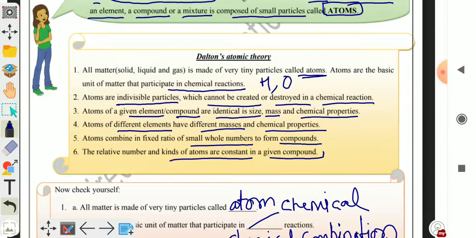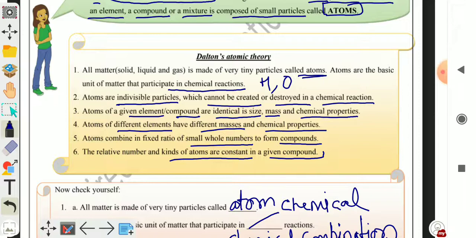Atoms are indivisible particles which can't be created or destroyed in a chemical reaction, means they follow the law of conservation of mass. And atoms are indivisible, means smallest unit or smallest particle of the matter.